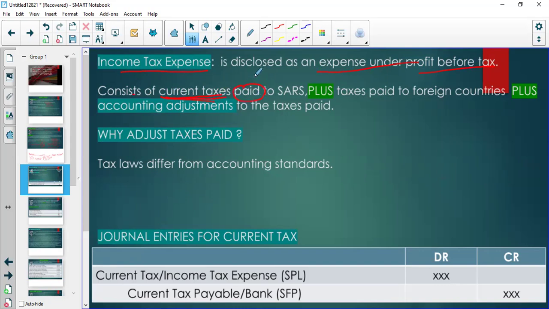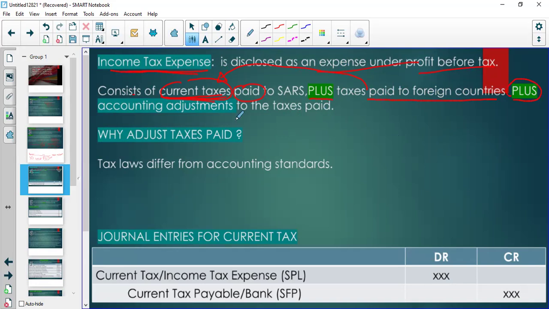SARS gives you the rules that you must follow, and when you follow those rules, they say that amount is the current tax you must pay. But there could be other taxes which were not paid to SARS, but were paid to foreign countries. Those are also part of the income tax expense, my apologies.